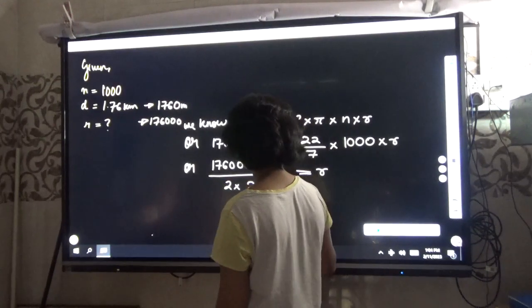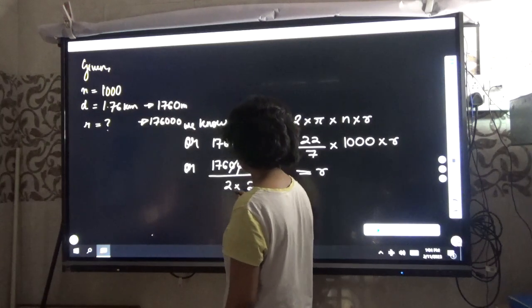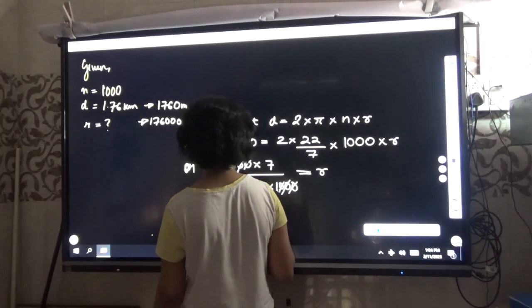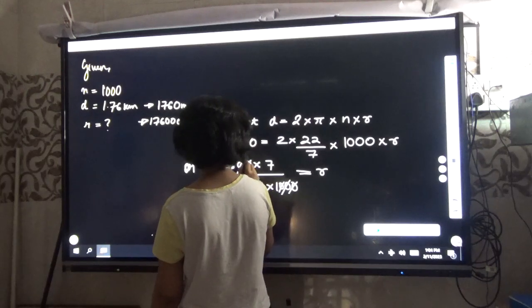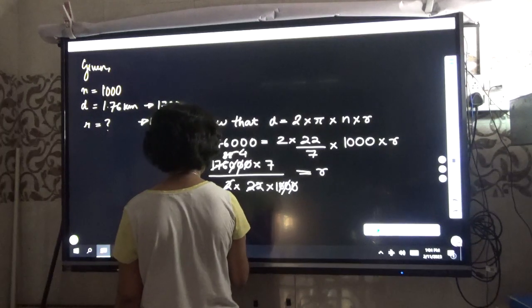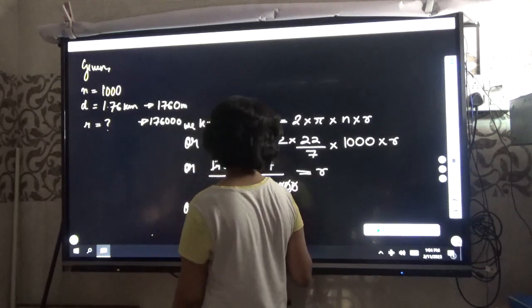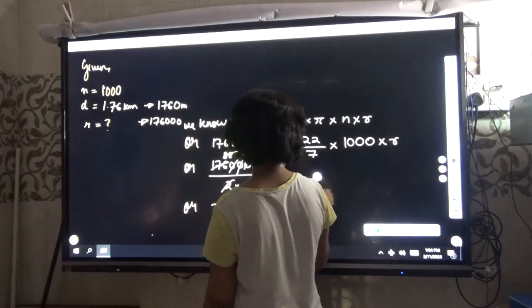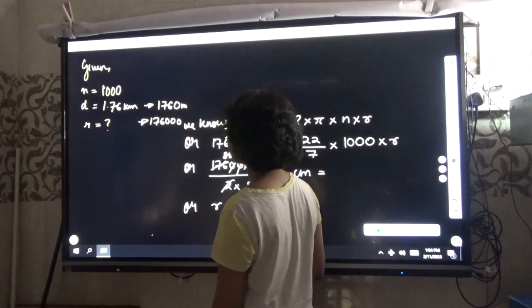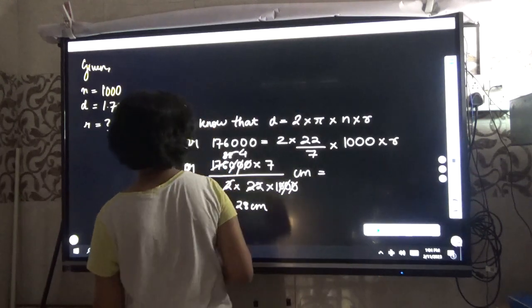Now 3 zeros will cut. So it is 28 centimeter. You have to write the unit, centimeter, where you have mentioned D.